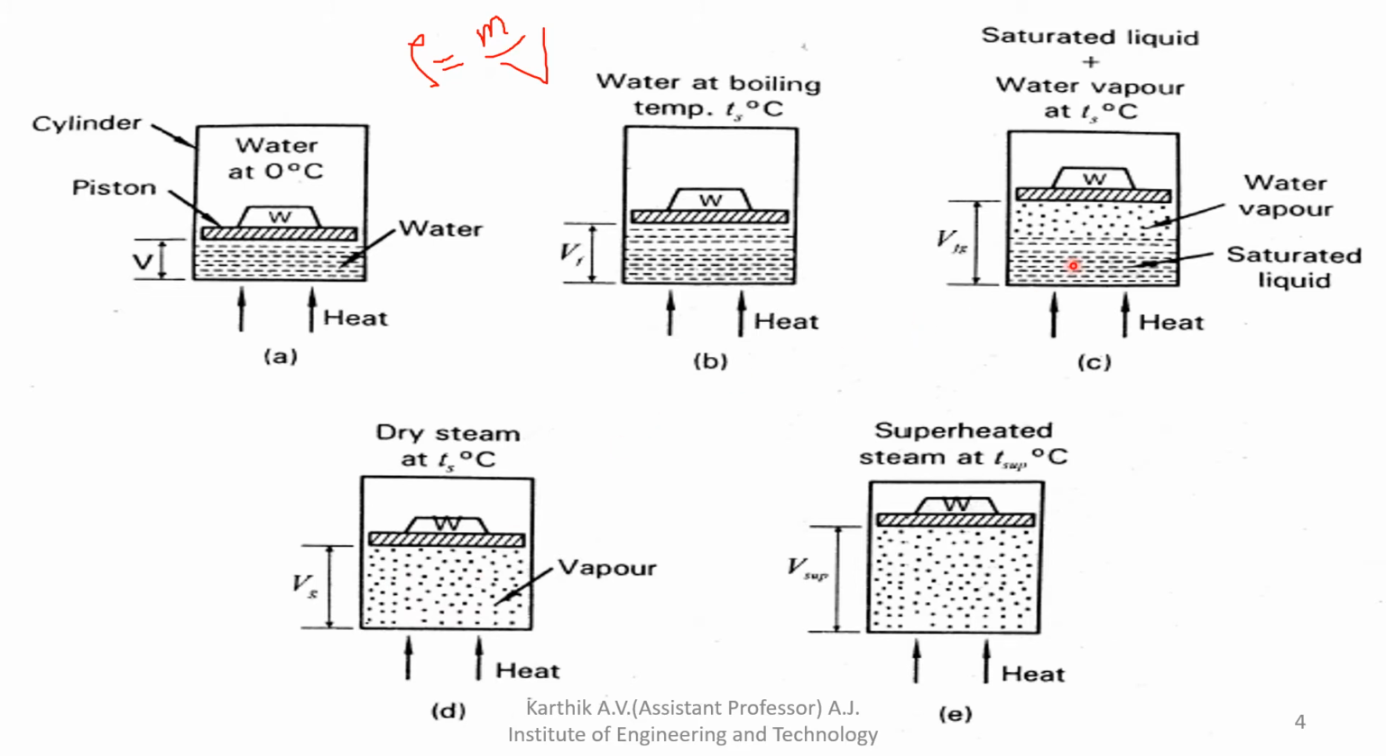Initially here some amount of vapor is there and some amount of water is there. So it is a mixture of vapor and water. It is called wet steam.